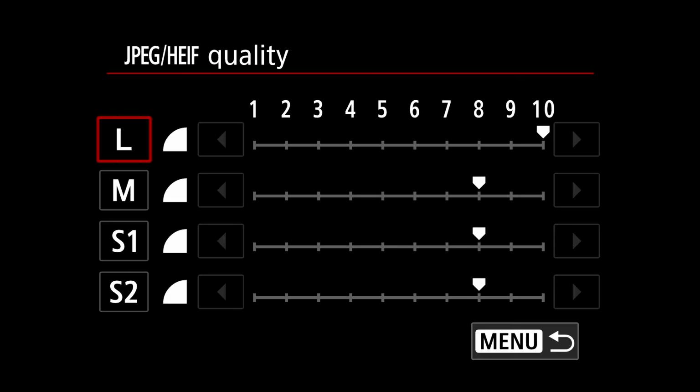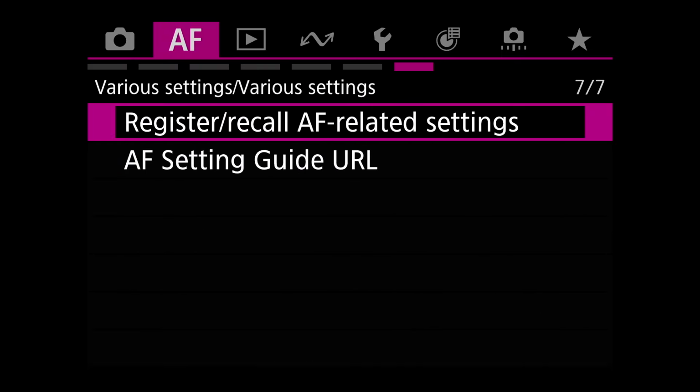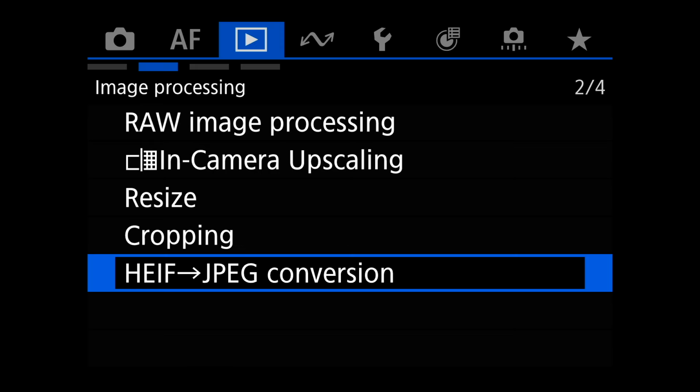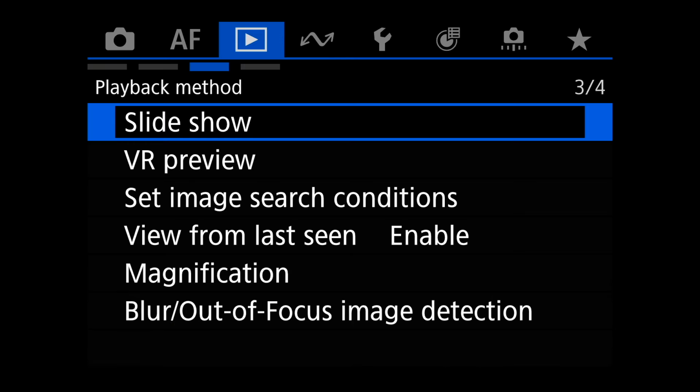Right here. Once you decide that you want to shoot HEIF here, and you're shooting HEIF on the camera and not shooting JPEGs, then what's going to happen is when you come over here, I did not shoot any HEIF, so I can't do it. It will go look for HEIF images on the card and show you all of them for you, and then convert them to JPEG so you can actually use them. I didn't shoot it, so that's why you're not seeing any, but I just wanted to show you, when you set the total, how big you want the file to be, you can pick between JPEG and HEIF there.